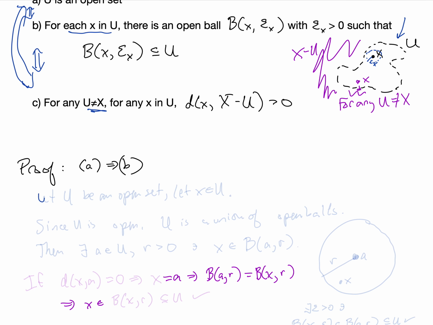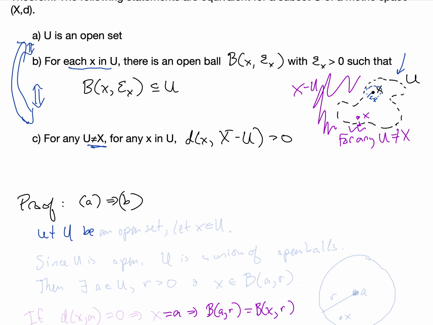So let's let U be an open set, and we'll let x be an element of U. So we've got some open set. By definition of an open set, that means that U is a union of open balls in the metric space.